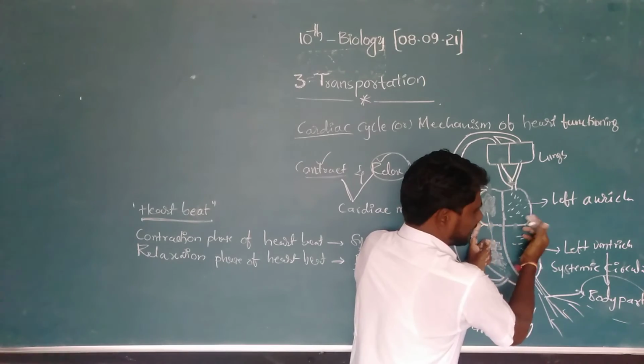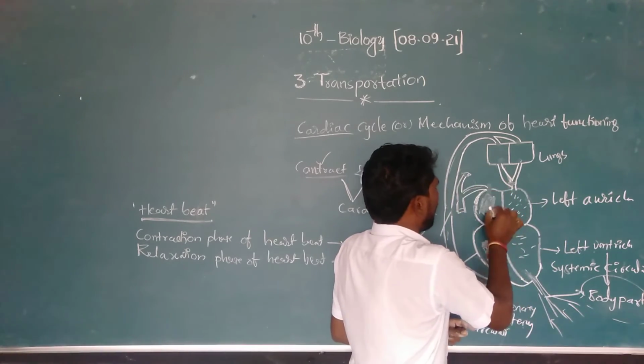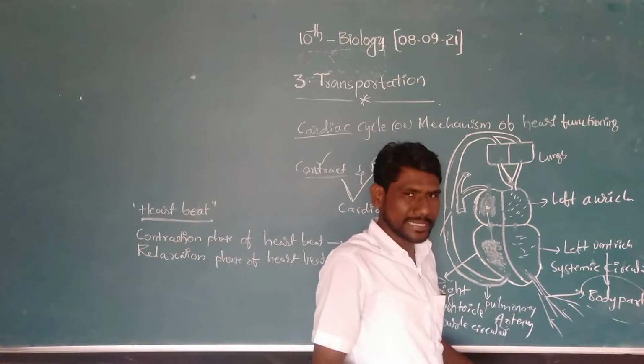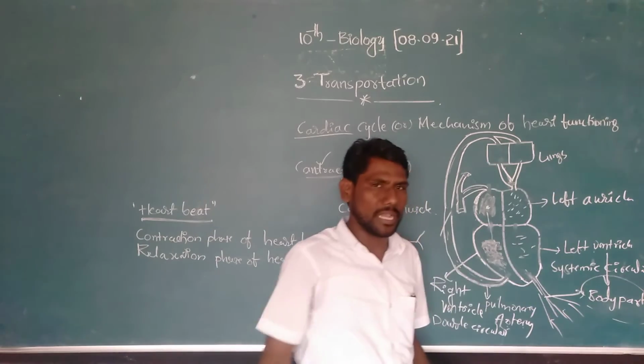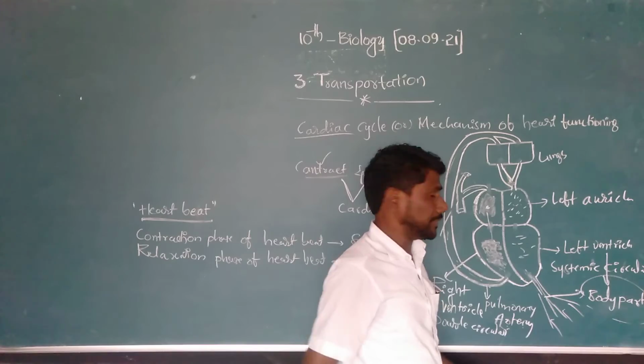Next, after completion of the contraction, immediately the heart valves will relax. At that time, the right auricle collects the impure blood, and the left auricle collects the pure blood from the lungs. Like this, circulation is taking place in our body.